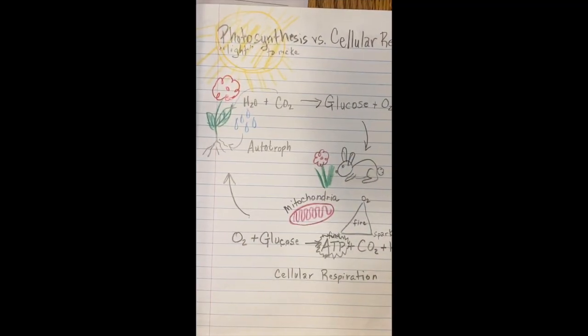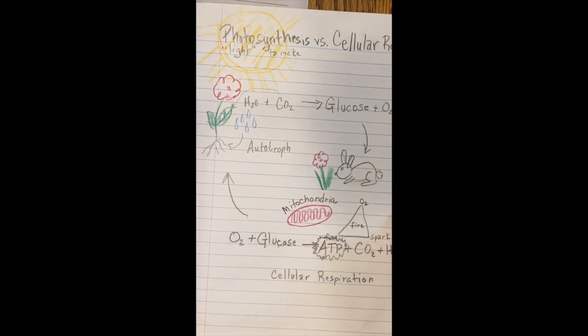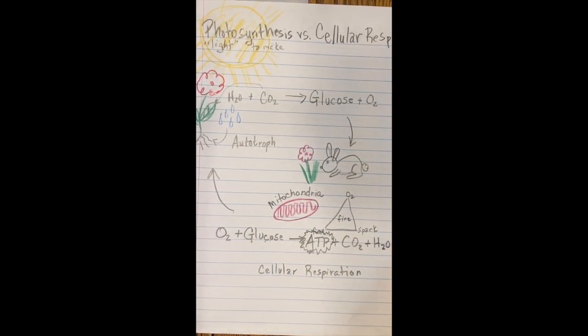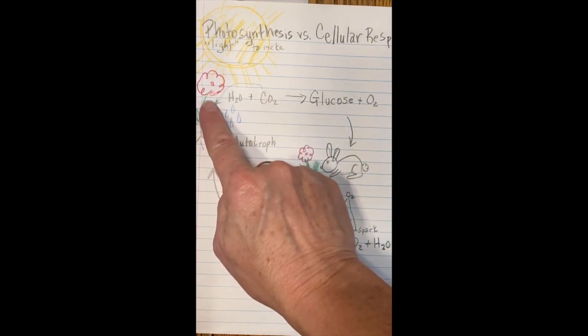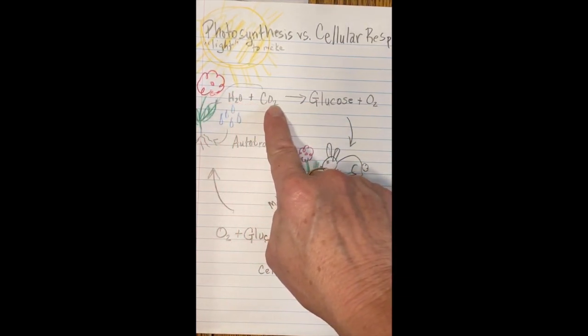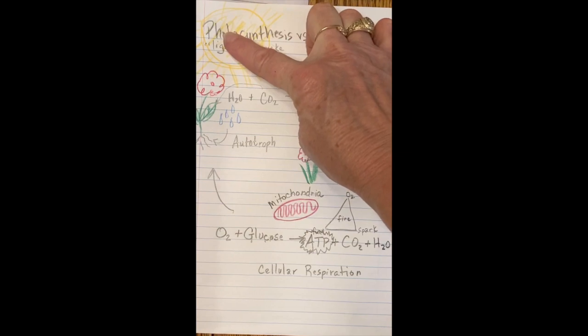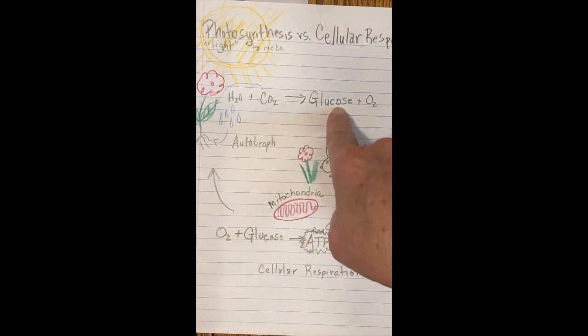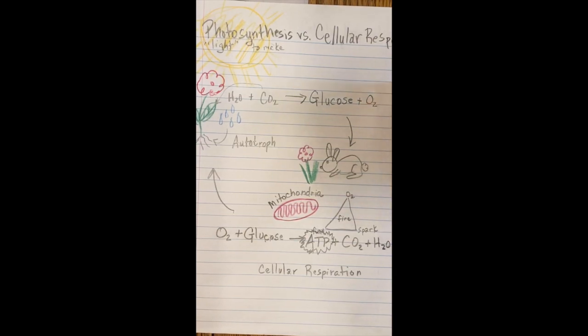If you did the assignment on photosynthesis and cellular respiration, you should have ended up with a picture that looks something like this on probably about page 11 in your notebook. And the basic concept was that in photosynthesis, plants take water and carbon dioxide in the presence of sunlight and produce glucose, which is the simplest sugar that we know. And it gives off the waste product of oxygen.